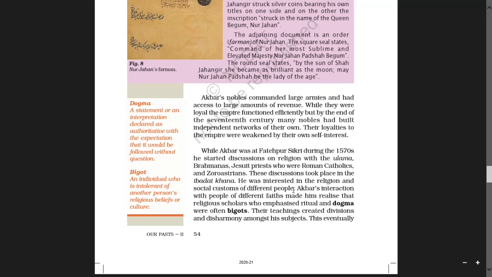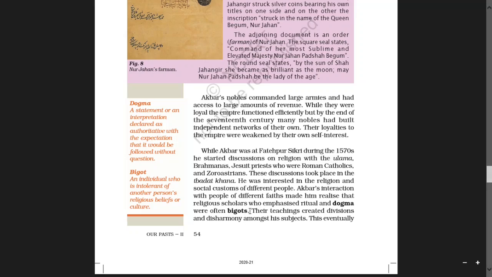It made him realize that religious scholars who emphasized ritual and dogma were often bigots. Emphasize means give special importance.